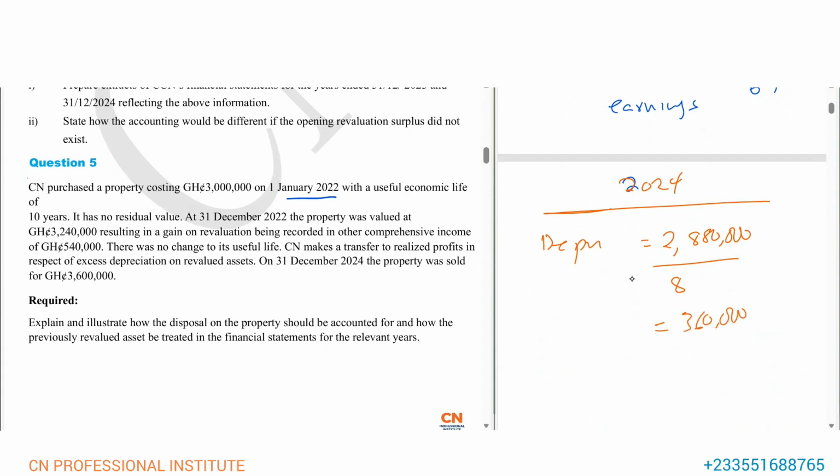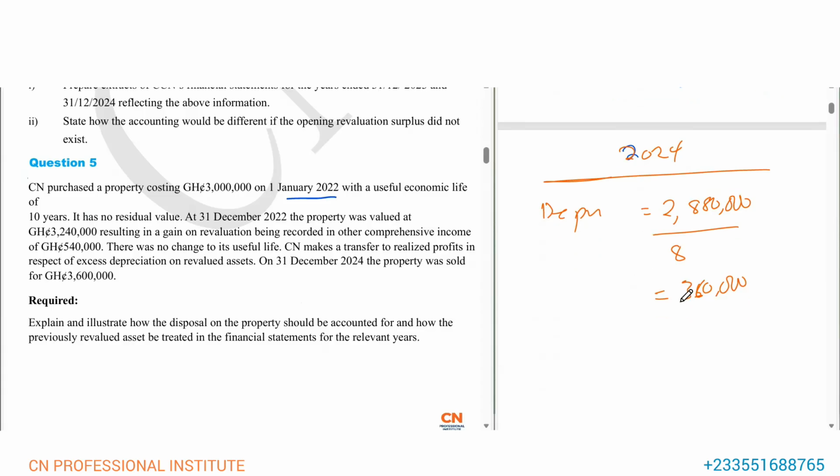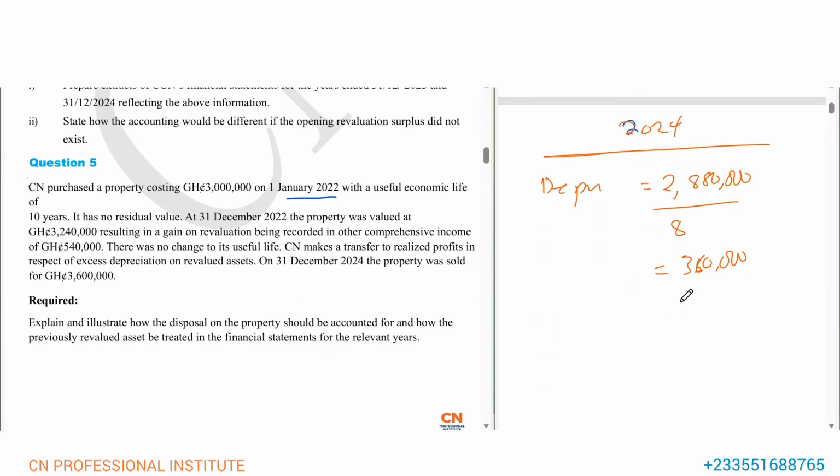If you like, you can bring the same depreciation for 2023 here. And here too, you realize there will still be excess depreciation. Don't forget that. Because here too the depreciation is 360,000, but without revaluation it would have been 300,000. So the carrying value as at 31st December 2024 will be 2,880,000 minus 360,000.